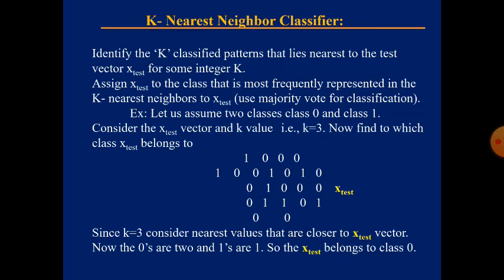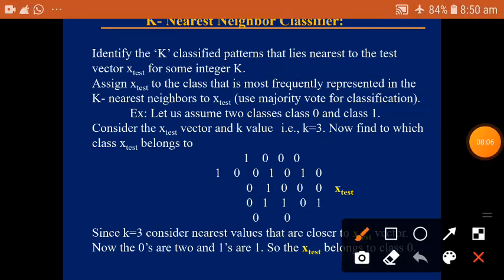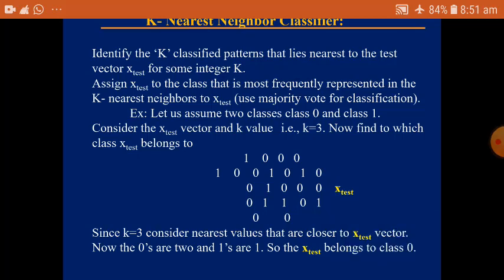Since k equals 3, we have to identify three close neighbors to x test. If you see, these three, 0, 0, 1, are closer to x test. Out of those 3, 2 are zeros and 1 is 1. Thereby we can say that this x test belongs to class 0.